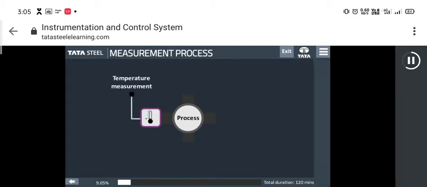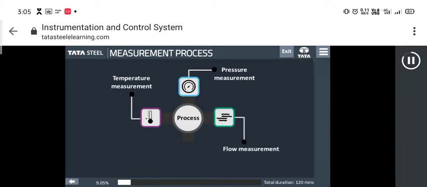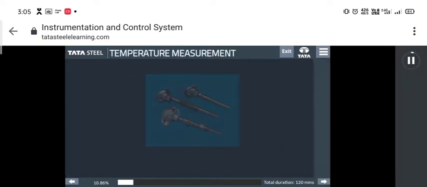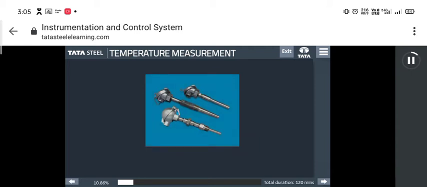Now, since we are aware of the elements of measurement system, let us see some of the measurement processes like temperature measurement, pressure measurement, flow measurement, level measurement. Let us understand temperature measurement in detail.